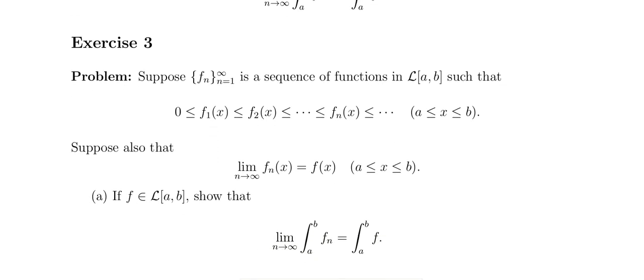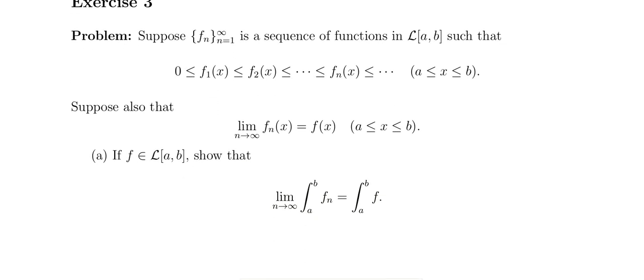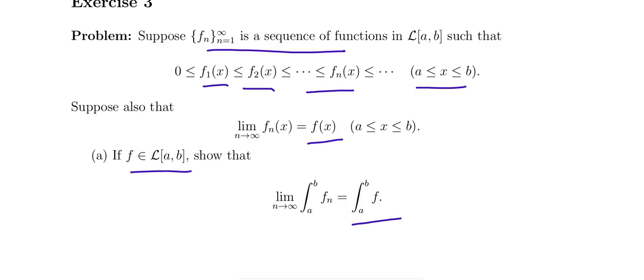Remember the sequence of Lebesgue integrable functions on a comma b, and 0 is less than or equal to f1 of x less than or equal to f2 of x less than or equal to fn of x on a to b, and suppose the sequence fn of x pointwise converges to f of x. If f is Lebesgue integrable on a comma b, the limit as n tends to infinity of the integral of fn is equal to the integral a to b f.